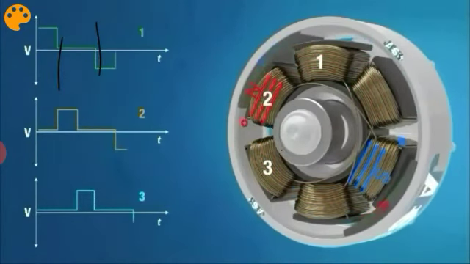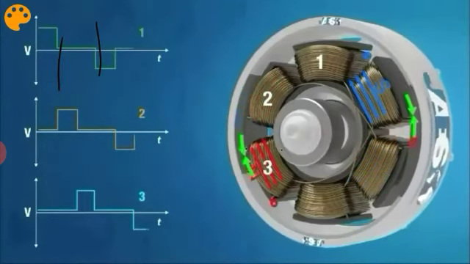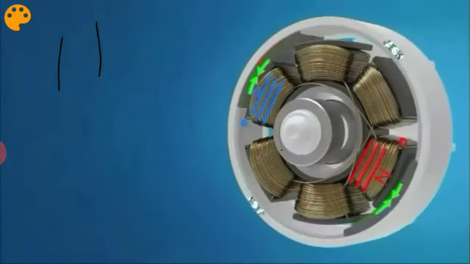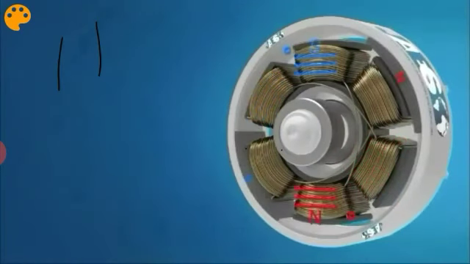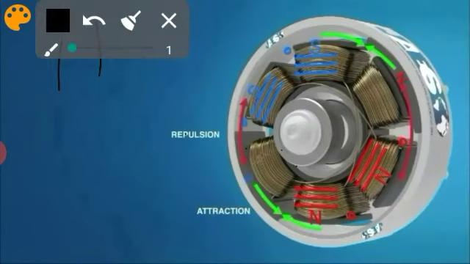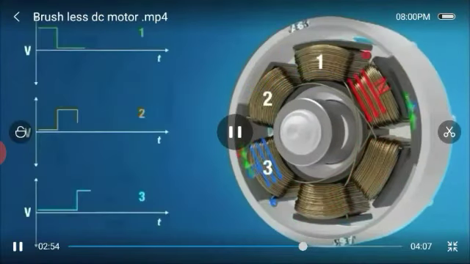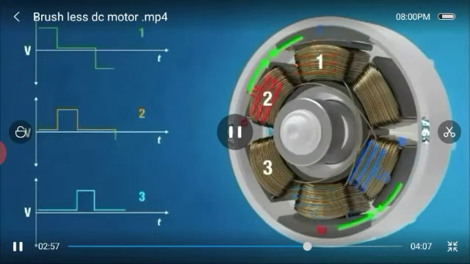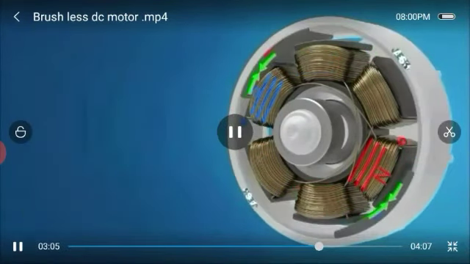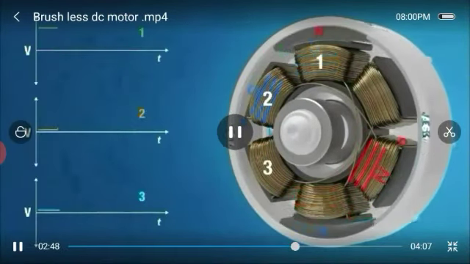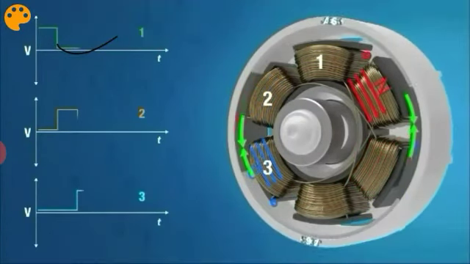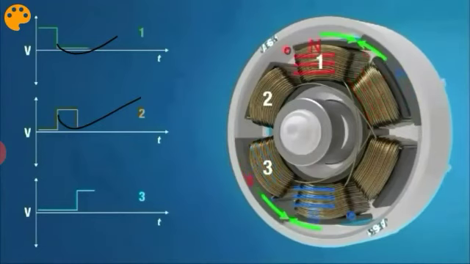I will discuss later how much duration the excitation is given, but here you have to try to understand that the excitation is given first to the R phase, then the Y phase, then the B phase.